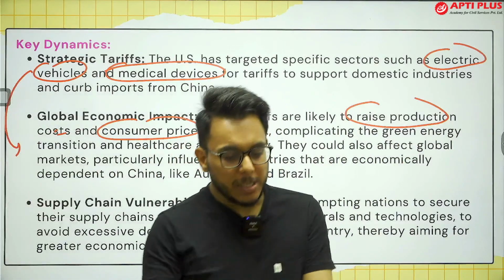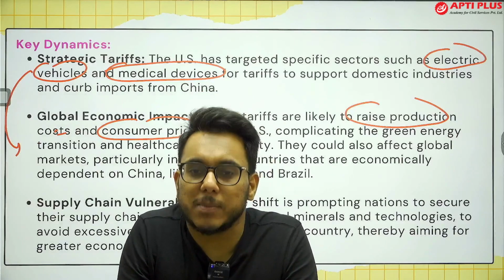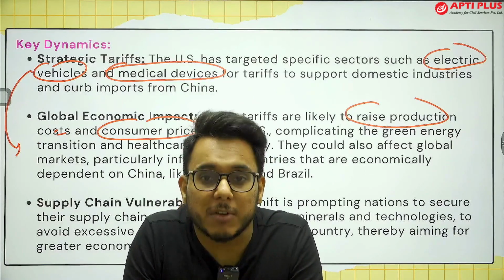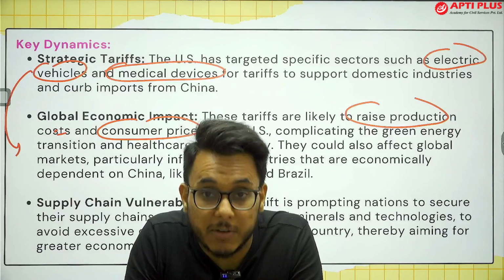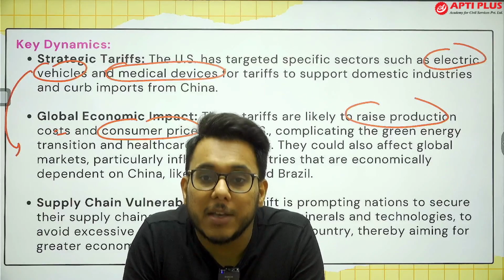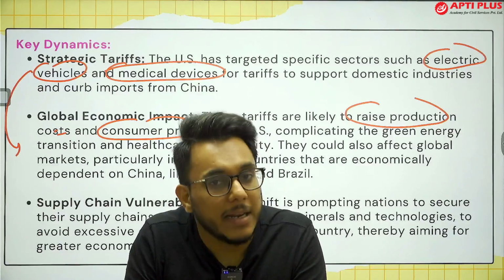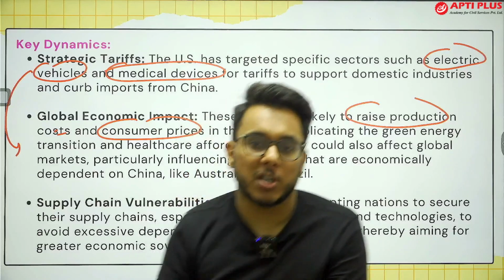Cheap Chinese-made electrical equipment, EVs and medical devices were being imported from China. Now, as they will not come, what will happen? The US needs to develop these components on its own, and in the short term the cost of production will go up.